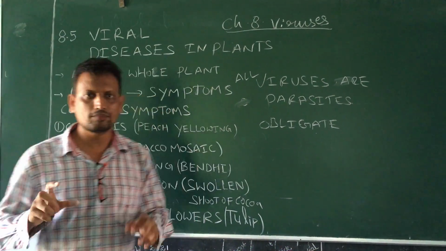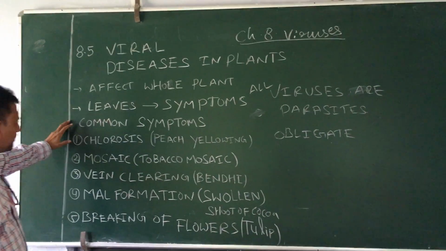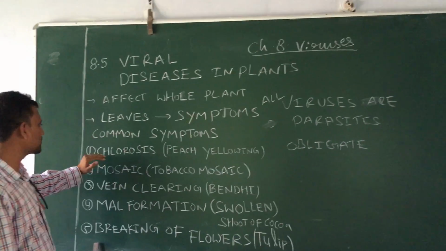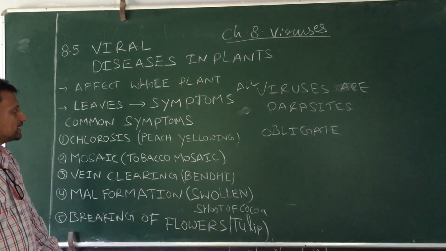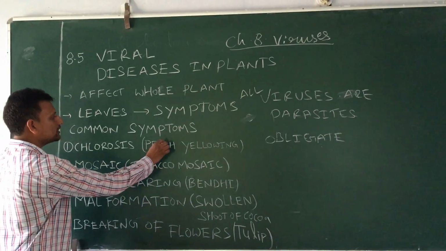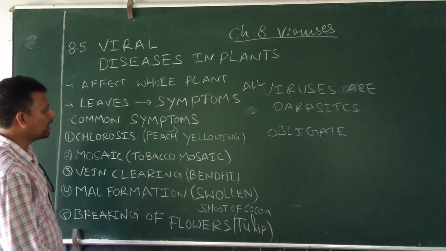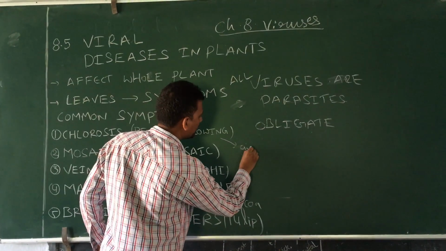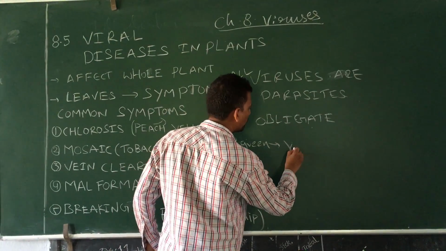The first thing is chlorosis. An example is peach yellowing disease. Peach is a plant. In peach yellowing, the green part, the green leaves, will be converted into yellow.